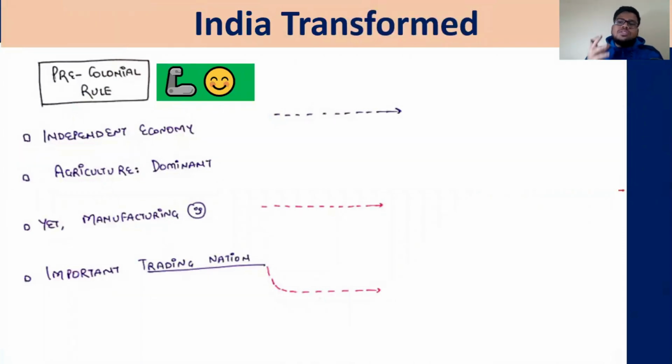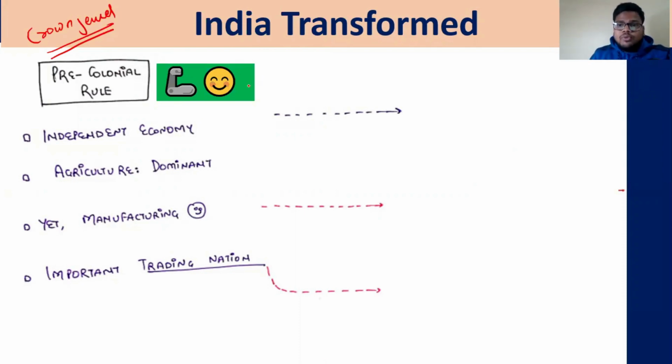Now, what was the Indian economy in the pre-colonial time? Indian economy was known as the crown jewel in the British Empire. That if the Indian economy collapses, if the British Empire loses India, the British Empire will lose a very big source of economic prosperity.